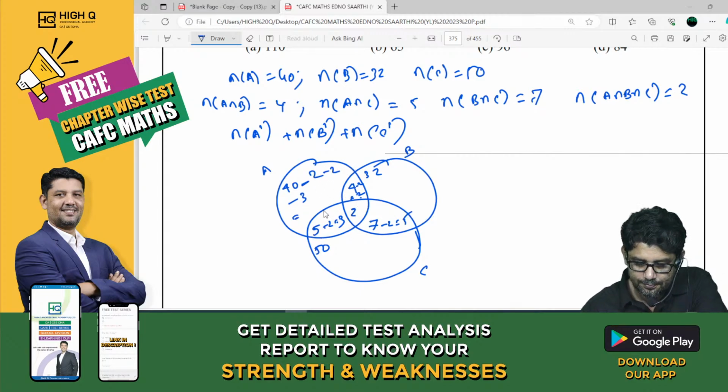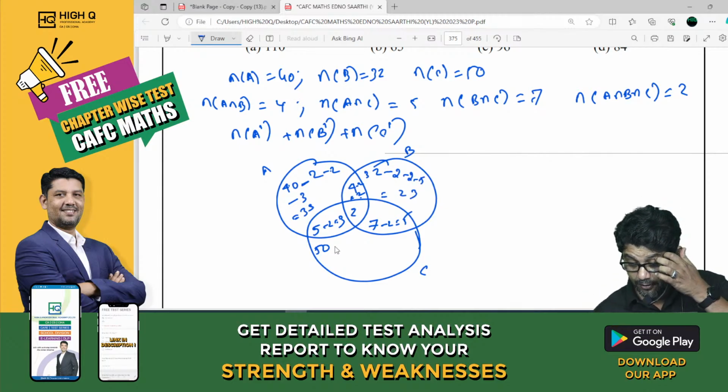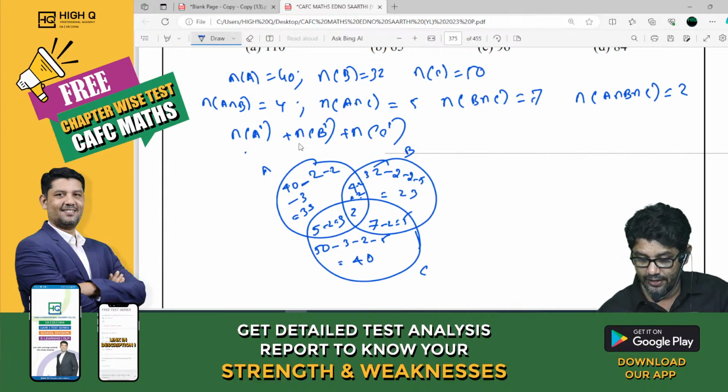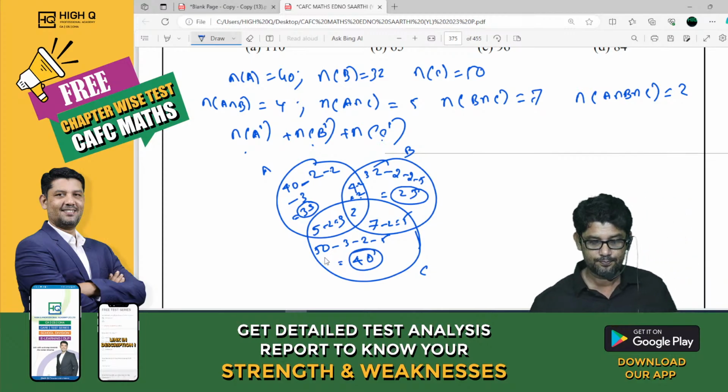What is it? 33. 32 minus 2 minus 2 minus 5. What is it? 23. 50 minus 3 minus 2 minus 5. What is it? 40. They ask you to find out n of A dash, B dash, C dash. Na? 33 plus 23 plus 40. What is it, my dear? 96.